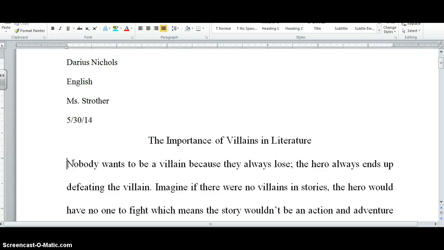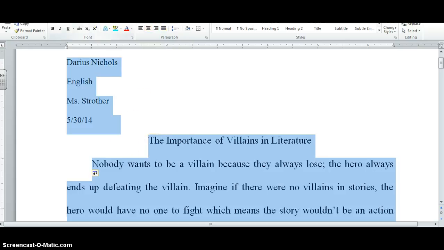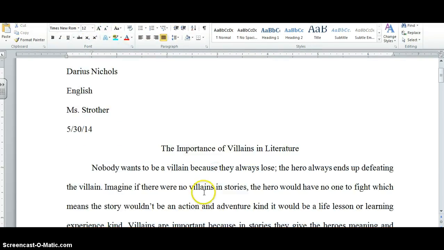You're always going to indent by pushing the tab button right there at the very beginning. And something strange I see, this is 14.5 font. So what we're going to do is push Control A, come up here to the font and change that to 12 points. So make sure you do that on your Google Drive essay as well.